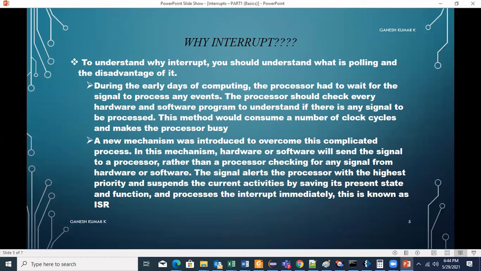A new mechanism was introduced. The above said examples or scenario is what is called polling, wherein the processor periodically checks the status of the program or the hardware.